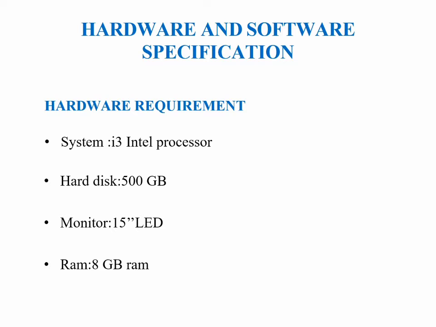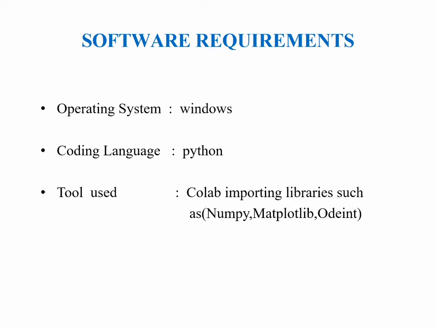Hardware and software specification. Hardware requirement: minimum we need 500 GB of hard disk with 8 GB of RAM. Software requirements: operating system Windows. We have used Python as the coding language, and the tool we have used is Colab, in which we have imported popular Python libraries to analyze and visualize data, such as NumPy, Matplotlib, and odeint.